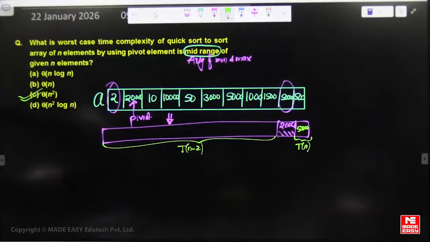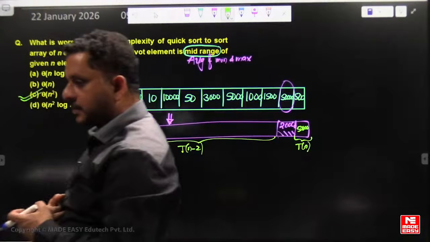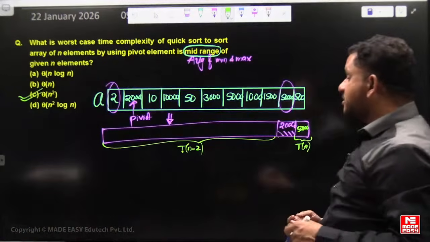Right? Is this clear? Yeah, n minus 1 or n minus constant.